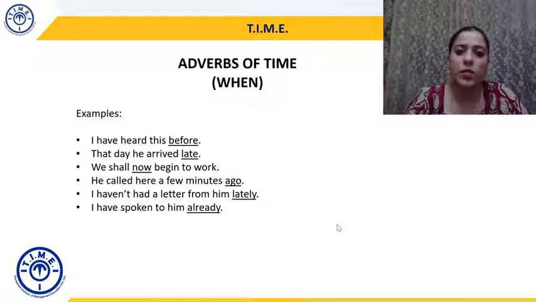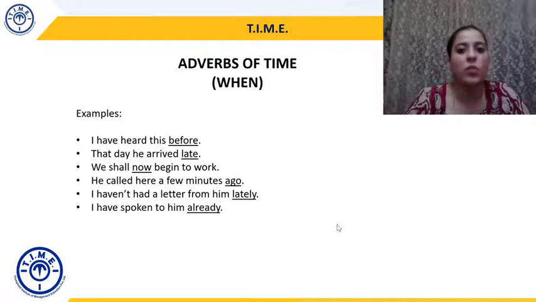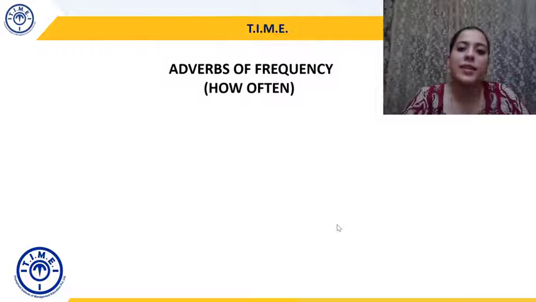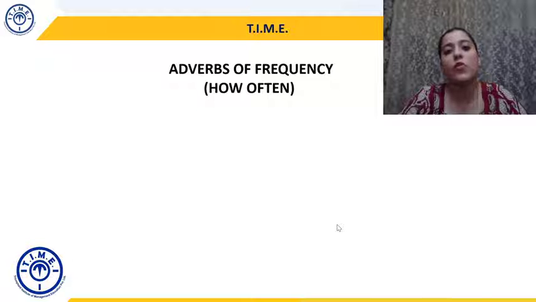I have spoken to him already. When did you speak to him? I have spoken to him already. So already is also an adverb of time. The next adverb category that we're doing is adverbs of frequency. These adverbs answer the question how often.